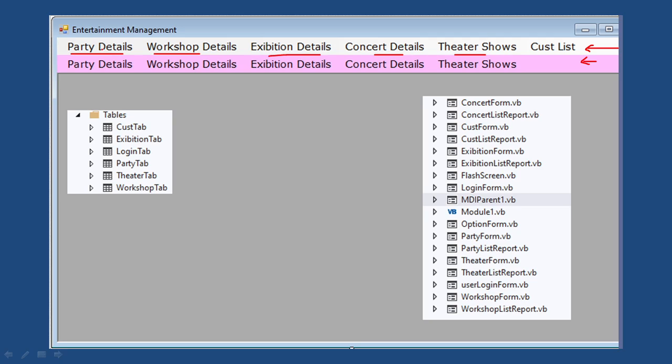Right, so when I click party, there is a party form here. This form will open on the screen. You have to enter the data. The data will be transferred to the party table. Here is the party table. This will go to the party table. In the same way for workshop, a workshop form will open on the screen, and that will go to the workshop table. Likewise, whenever you click each menu item, the corresponding form will open on the screen, and the corresponding data will be transferred to these tables.